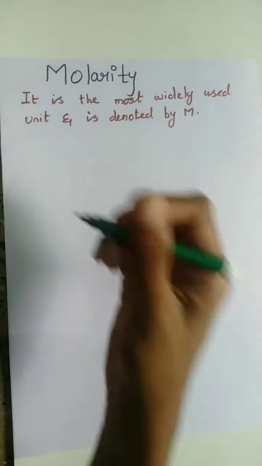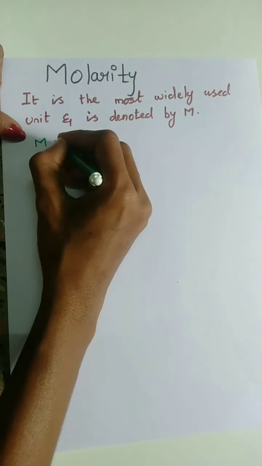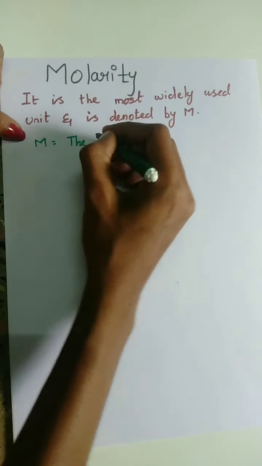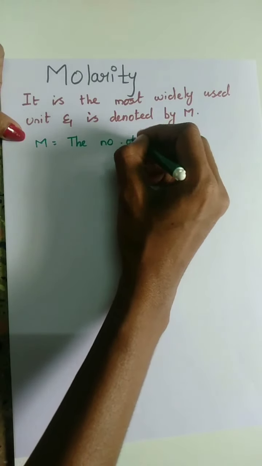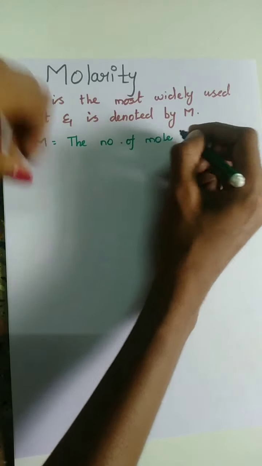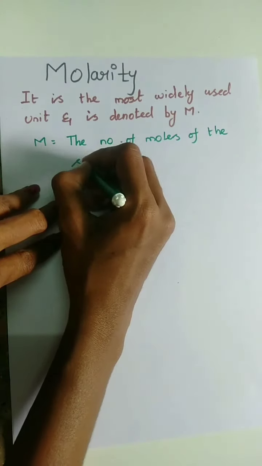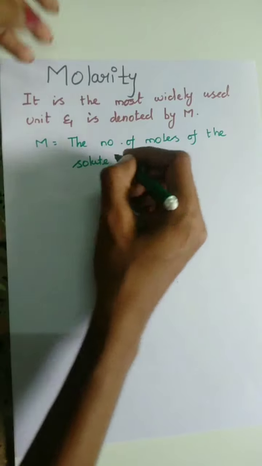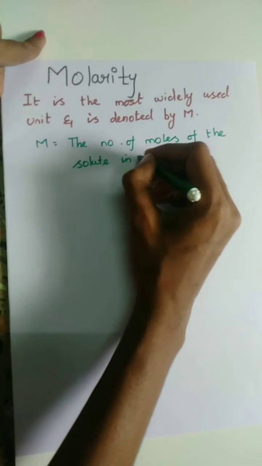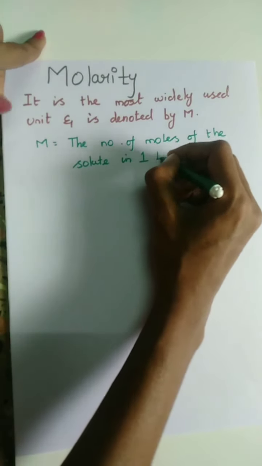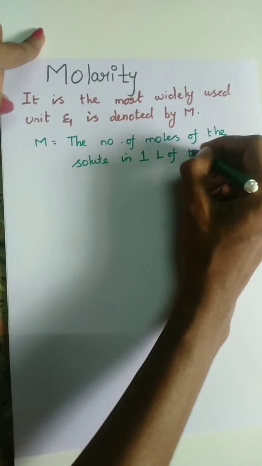Our third topic is molarity. It is the most widely used unit and it is denoted by the capital M. So here, M is the number of moles of the solute in 1 liter of the solution.